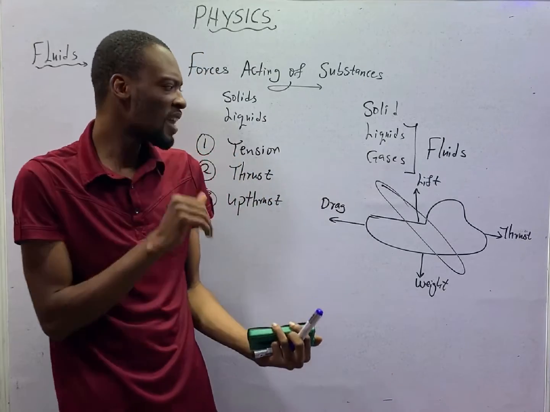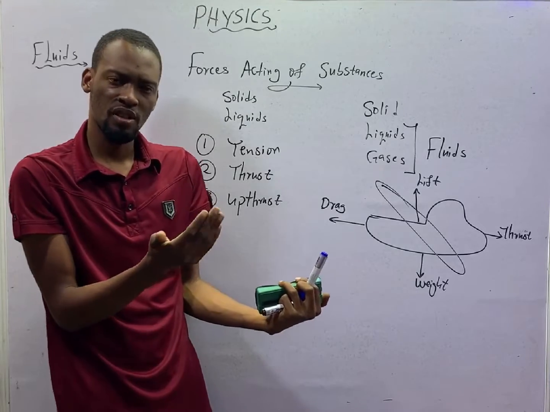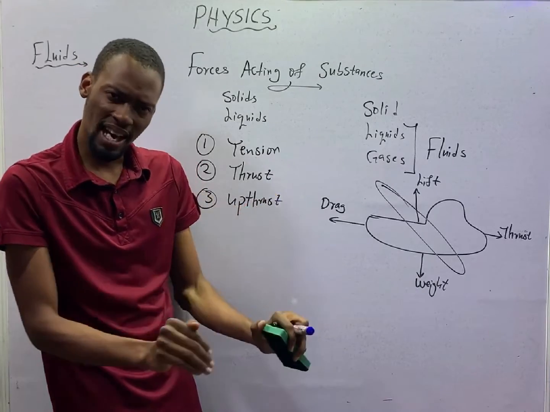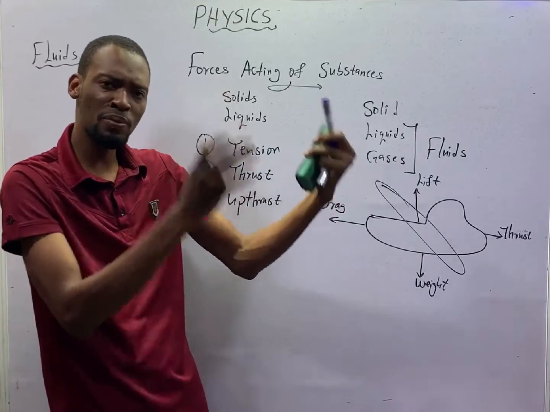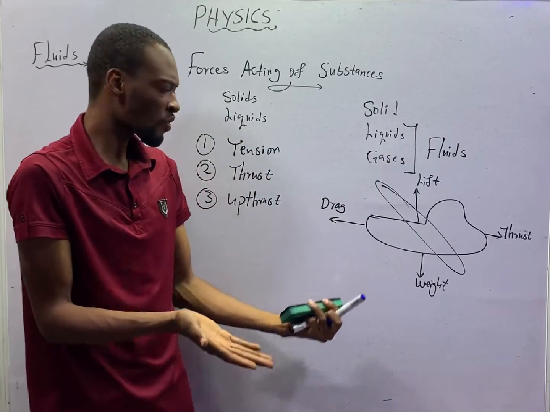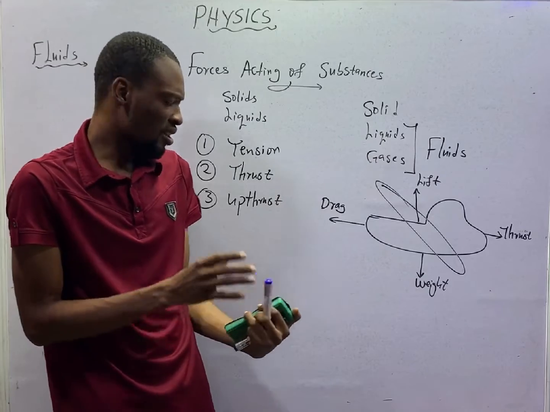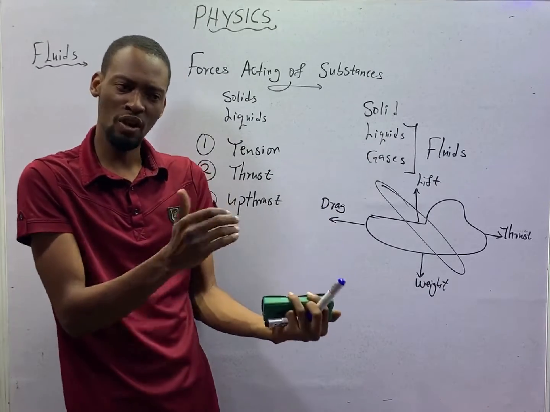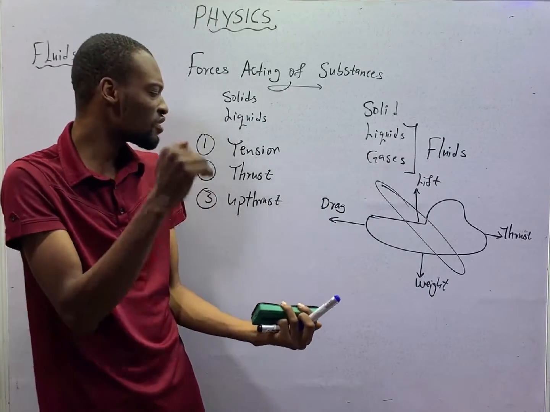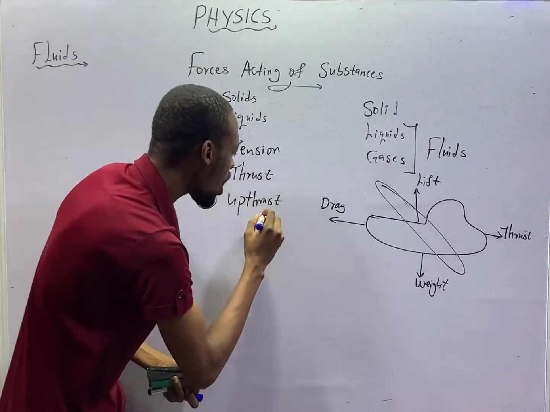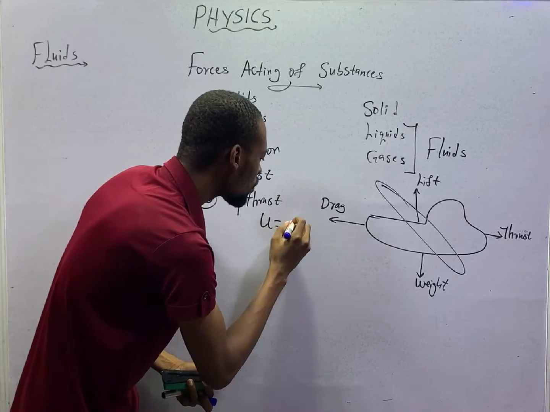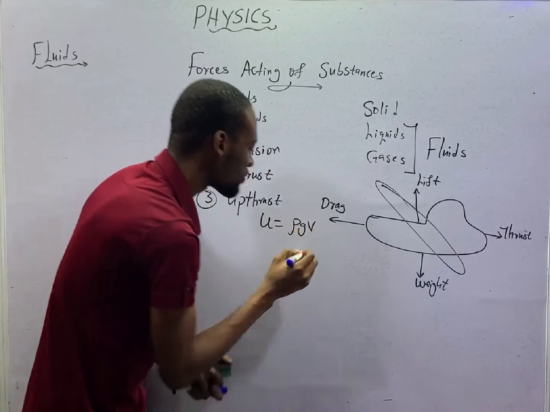Upthrust. Now, the upthrust in water, in liquid, is greater than the upthrust experienced by an object floating in the air. Why? Because the density of liquid or of water generally is more than the density of air. And upthrust equals rho g V.